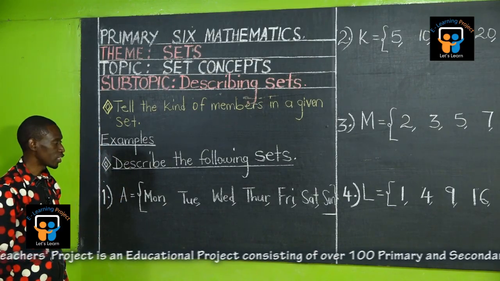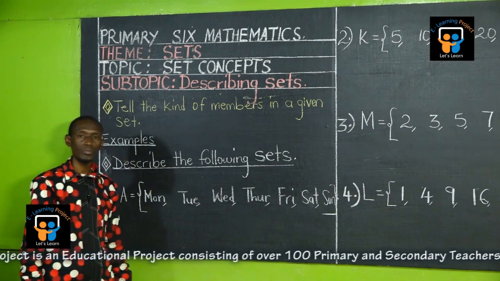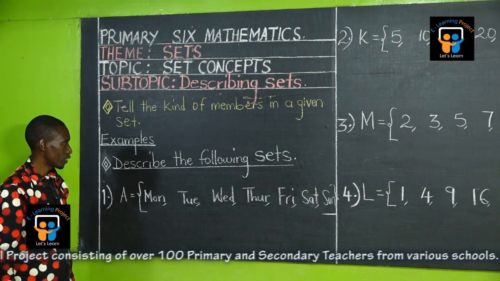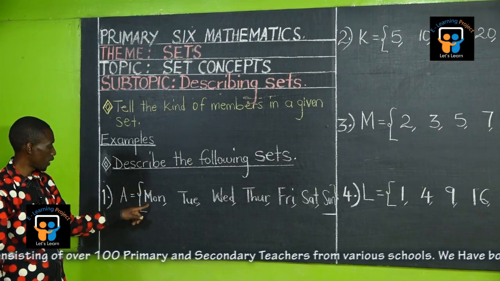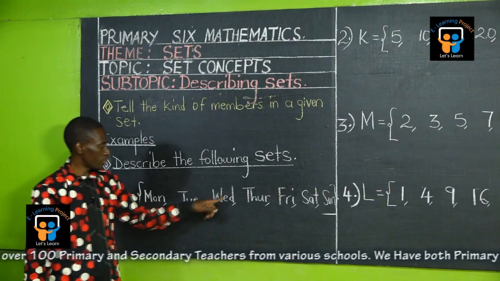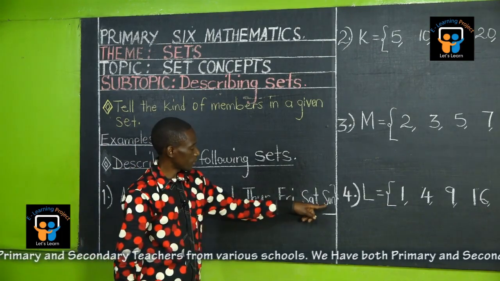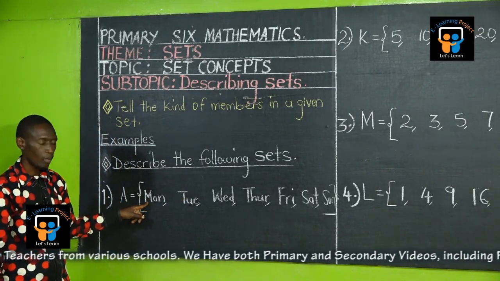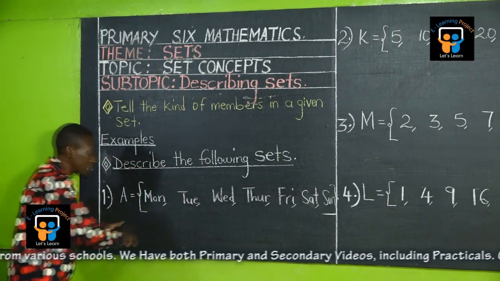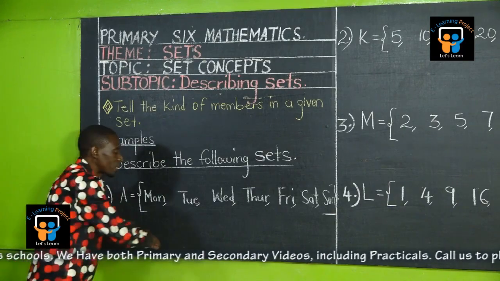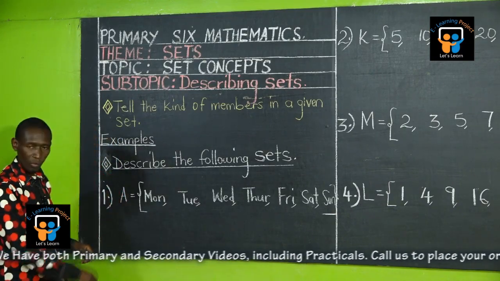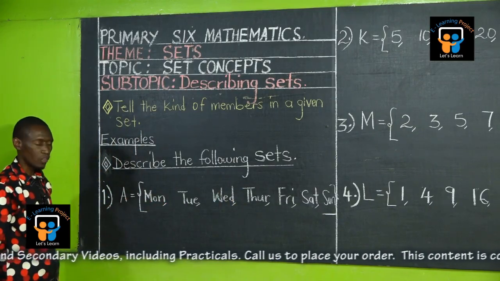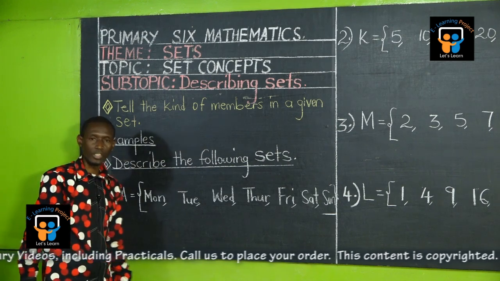Who can describe set A? Class? Yes, Peter. Those are days of the week. Good. Monday, Tuesday, Wednesday, Thursday, Friday, Saturday, Sunday. All of these are the 7 days that make up a week. Now you write. You are going to describe by writing. I read through, then I will know that these are the 7 days of the week. How are we going to write in form of a set still?